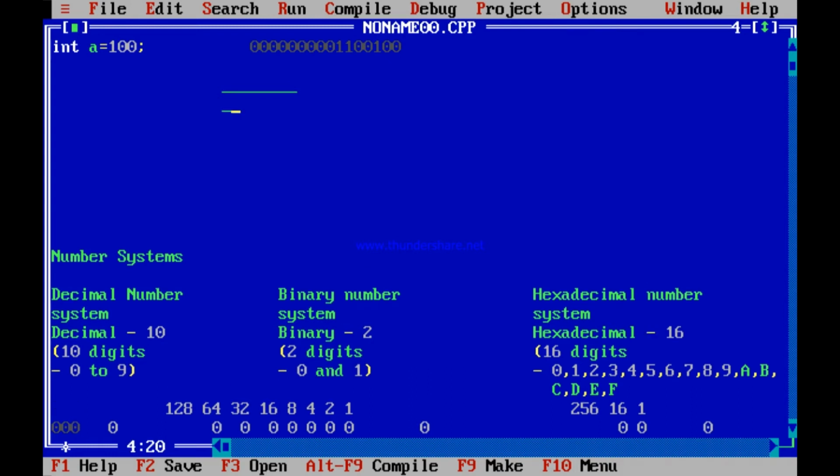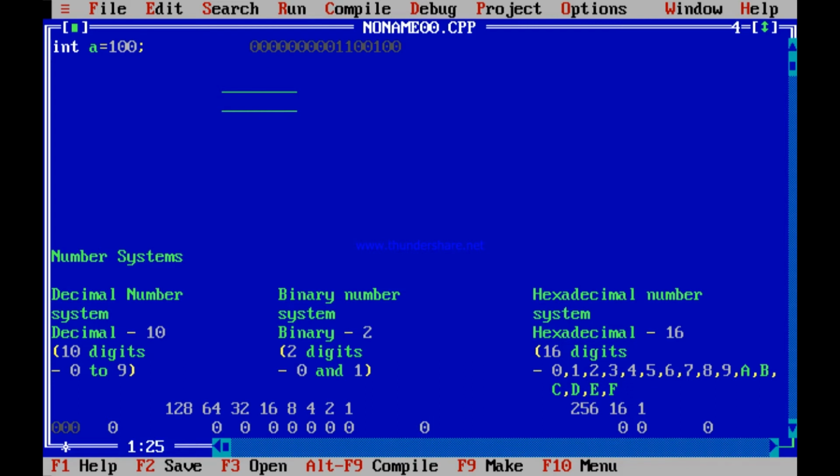Here also the next memory location, if I draw, is 8 bits. So when I say int a equal to 100, because it is 16 bits, these 16 bits can be stored in 2 memory locations, because each memory location is 8 bits in size.